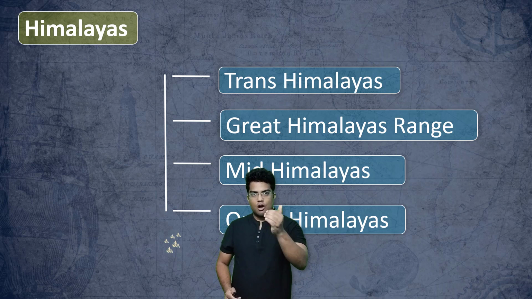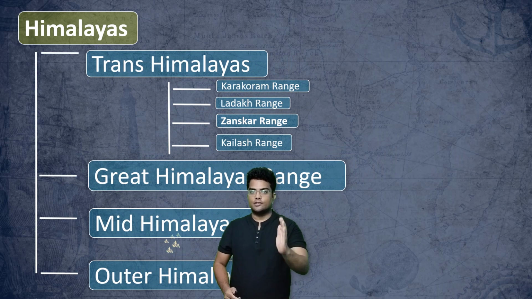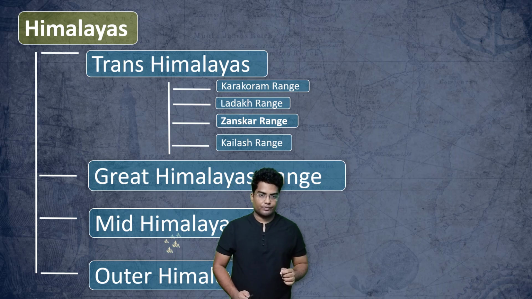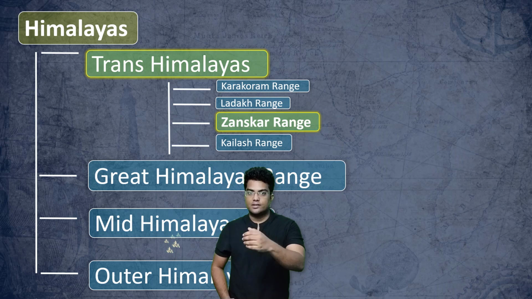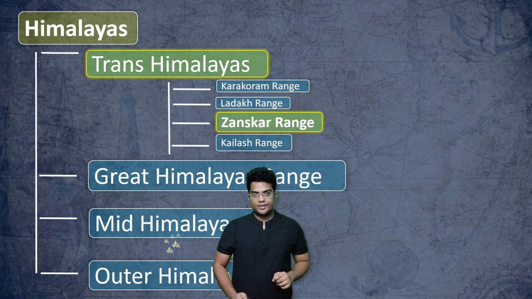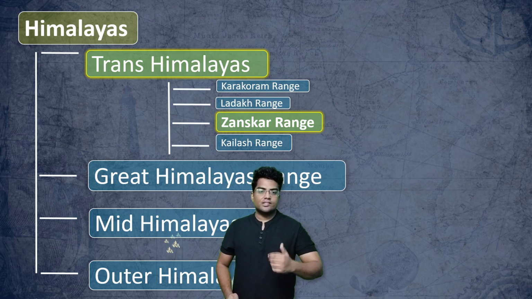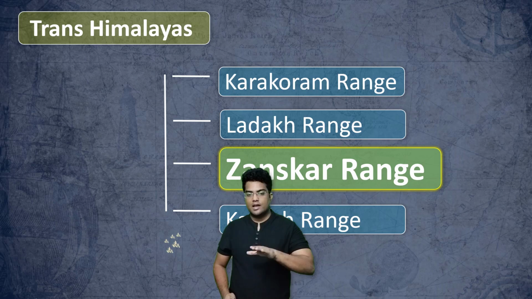So, let me show you how it works. Himalayas has 4 divisions: the Trans, the Great, the Mid and the Outer Himalayas. We are interested at this point in the Zanskar Range. The Trans-Himalayas contains the Zanskar Range. So this is how it looks: the Karakoram Range, Ladakh Range, Zanskar Range and Kailash Range.